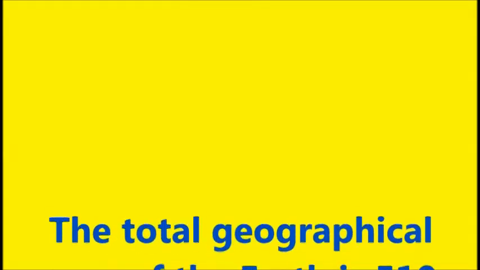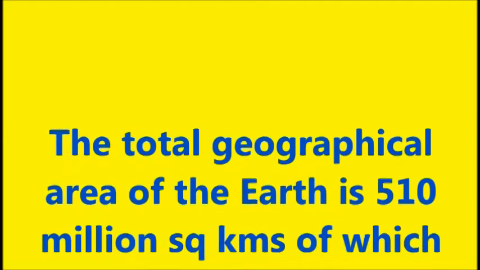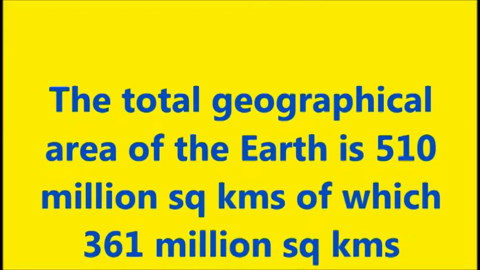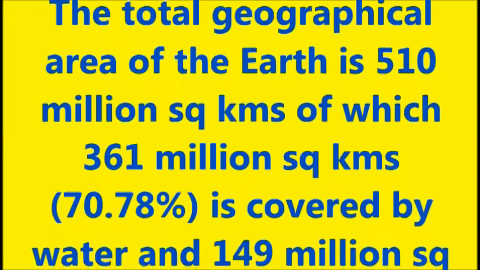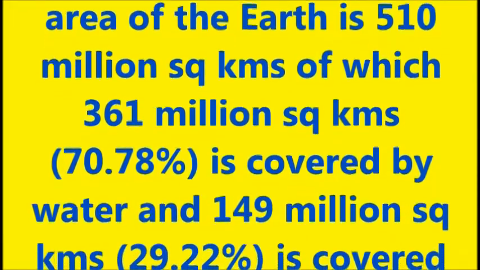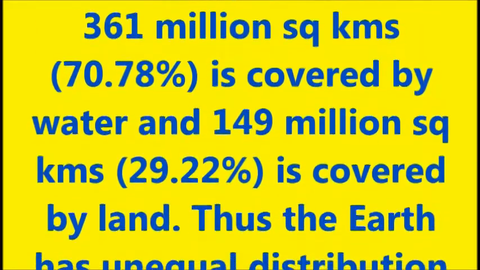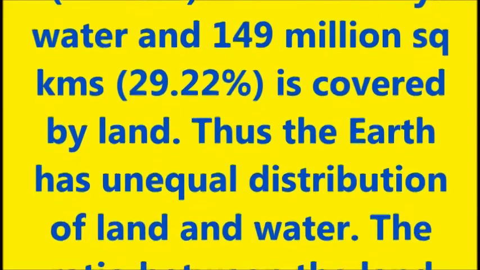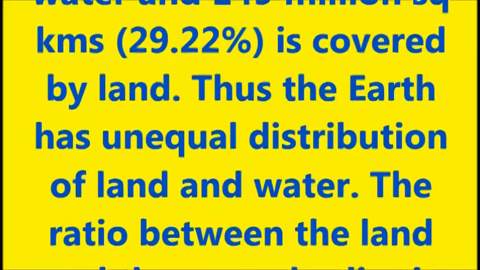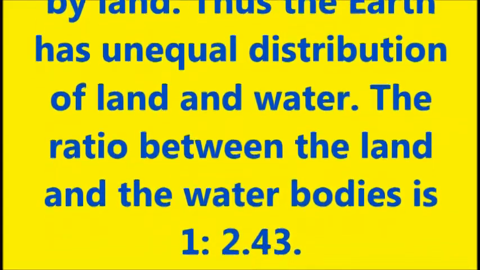The total geographical area of the Earth is 510 million square kilometers, of which 361 million square kilometers, that is around 70.78%, is covered by water, and 149 million square kilometers, that is 29.22%, is covered by land.